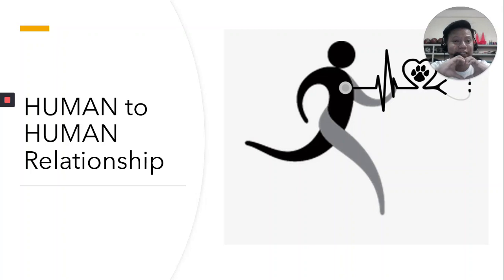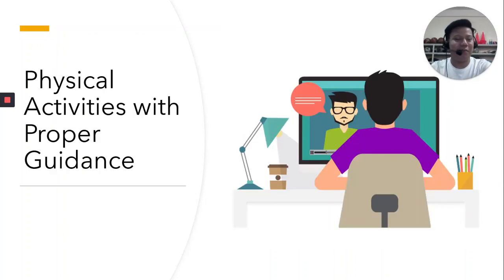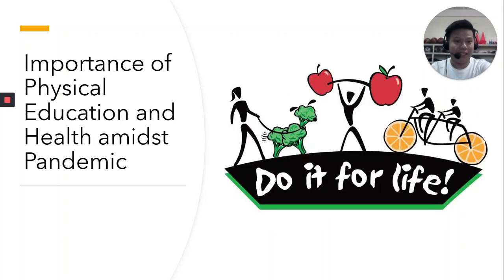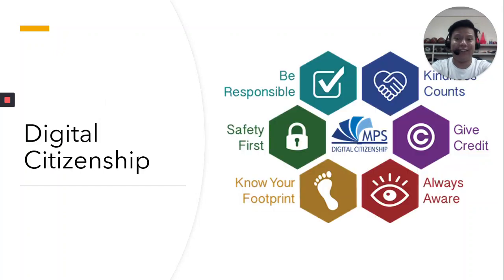Okay? And then, physical activities with proper guidance. All your physical activities being executed should be guided. First, to avoid injury. Second, to execute advanced skills. Next, the importance of physical education and health amidst the pandemic. We can optimize health through doing physical activities or physical education. And then digital citizenship. So those are the things that we have to remember in doing online learning for PE.